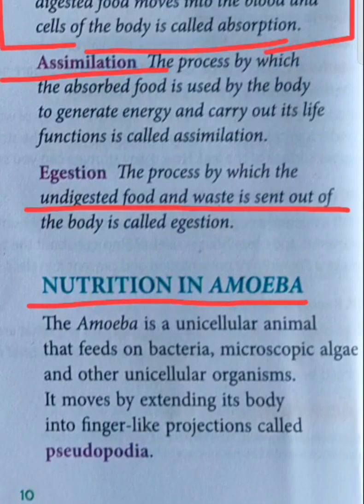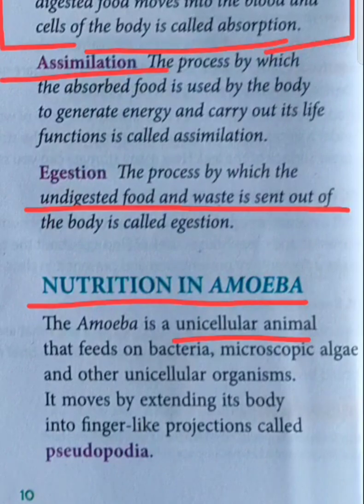Okay, now see, amoeba is a unicellular organism. What do you mean by unicellular organism? Uni means one. A one cell organism is known as a unicellular organism. You must have learned about unicellular and multicellular organisms. Unicellular are the animals which have only one cell, and multicellular are those which have many cells. For example, we humans are multicellular organisms because we have so many cells inside our body.